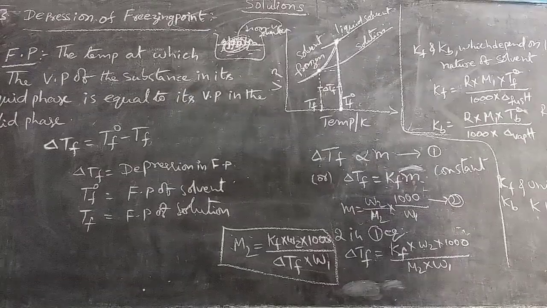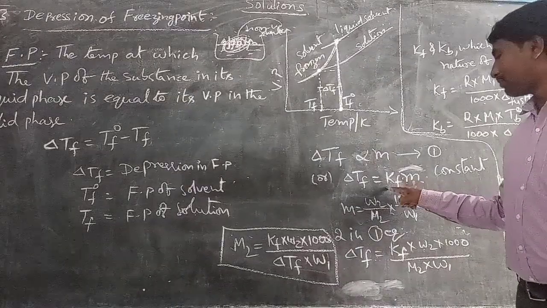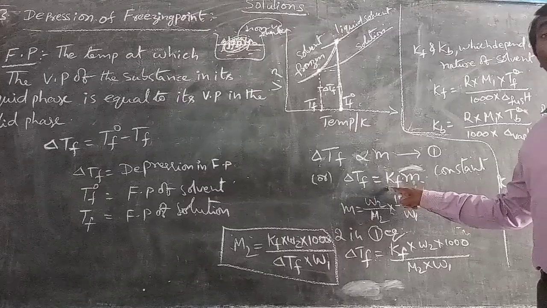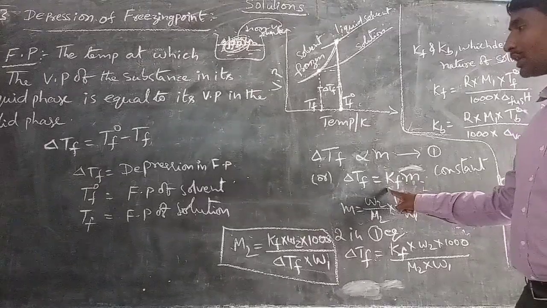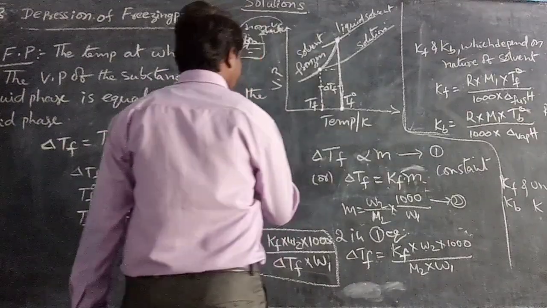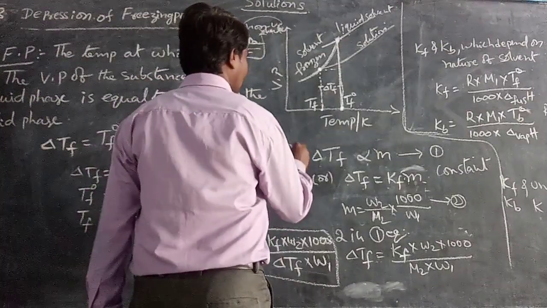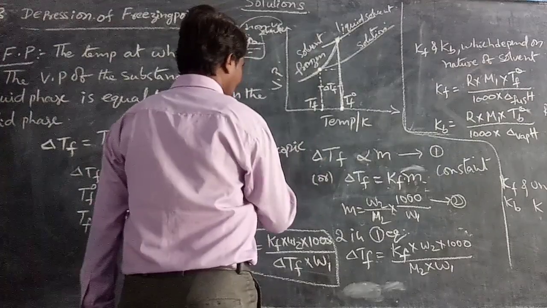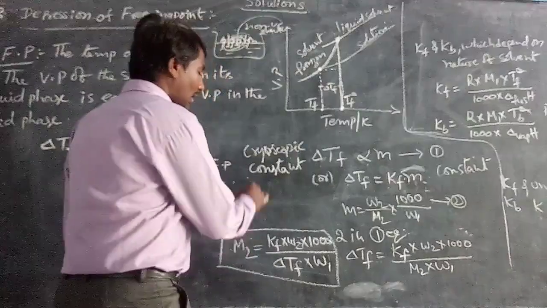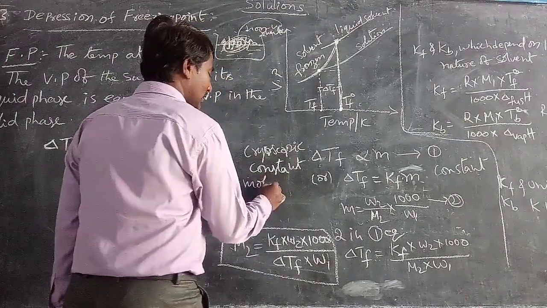So what is Kf? Kf is the cryoscopic constant, or molal depression constant. What is the molal depression constant?